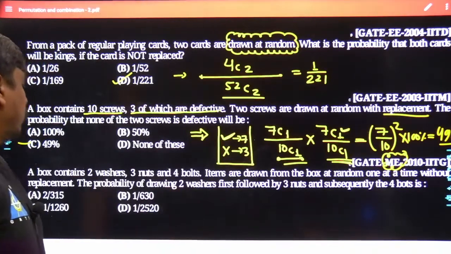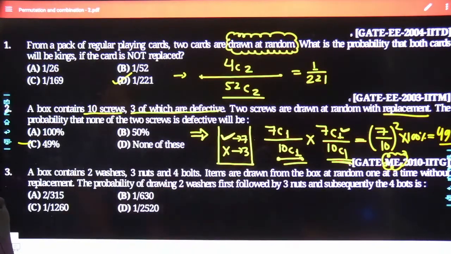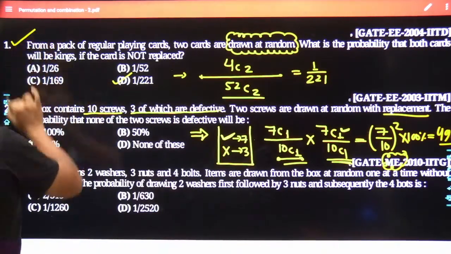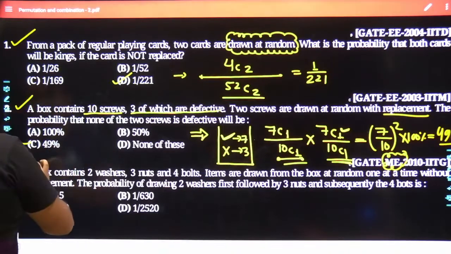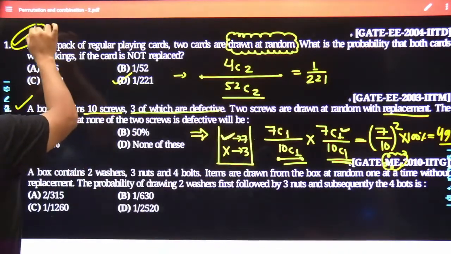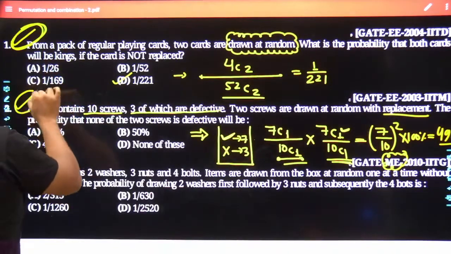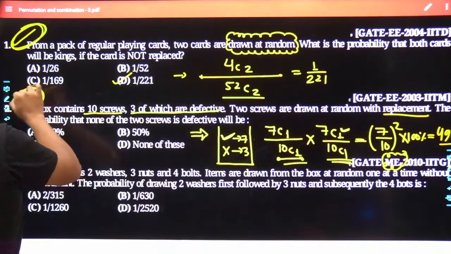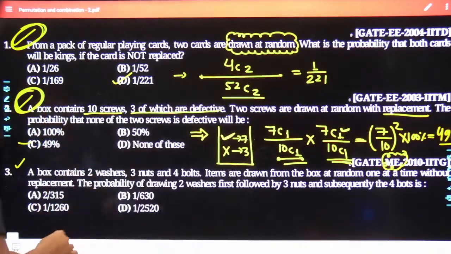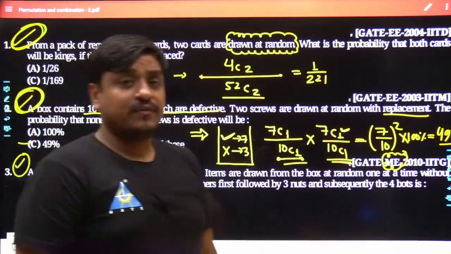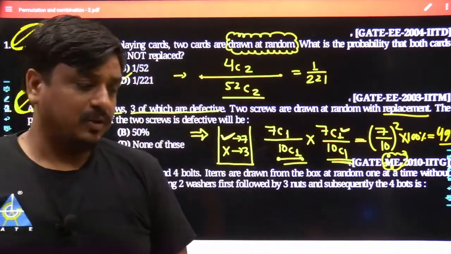A box contains 2 washers, 3 nuts and 4 bolts. Items are withdrawn from the box at random, one at a time. That means in succession without replacement. That is why 3 different varieties of the problem have been brought in front of you. In the very beginning, we were dealing with all of the items withdrawn together. In the second frame of the problem, we were talking about items selected one after another with replacement, and now we have reached the third kind of problem where the items are selected one after another without replacement.